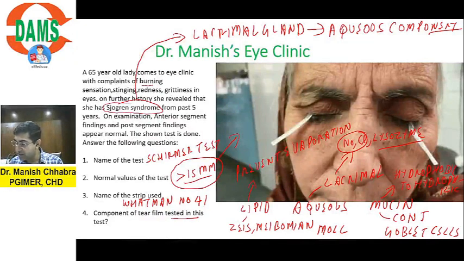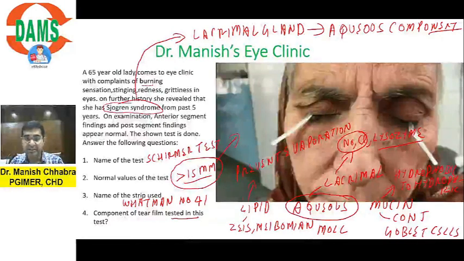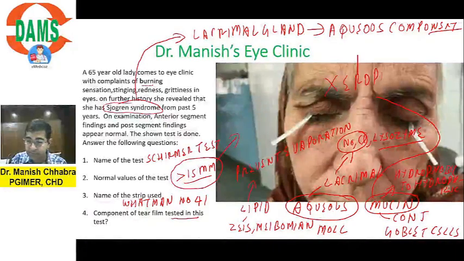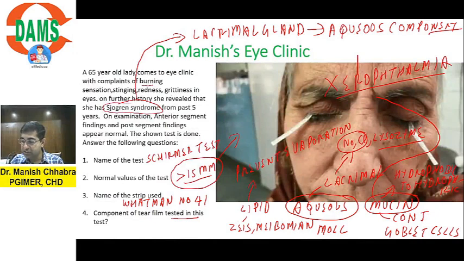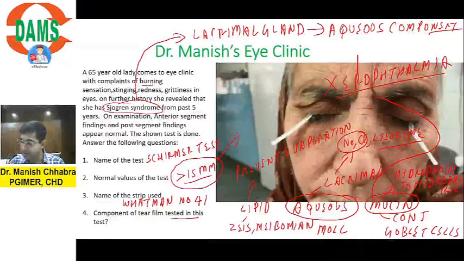If there is deficiency of aqueous, what do we call it? Keratoconjunctivitis sicca. If there is deficiency of mucin, we call it xerophthalmia. Yes, Sakshi, there is lactoferrin as well.